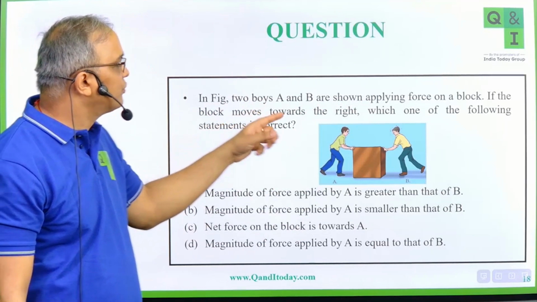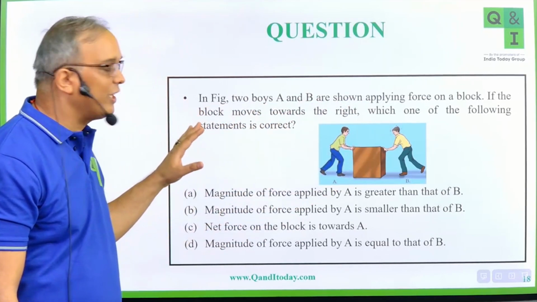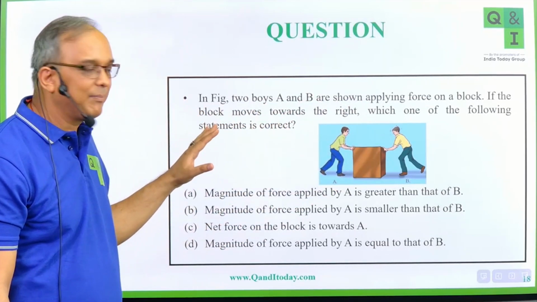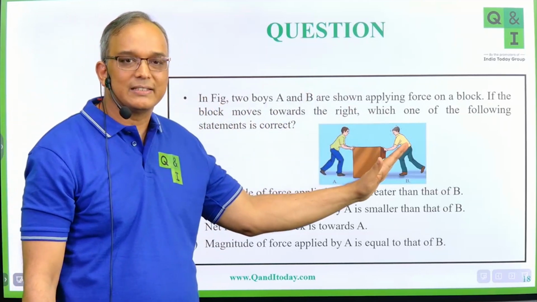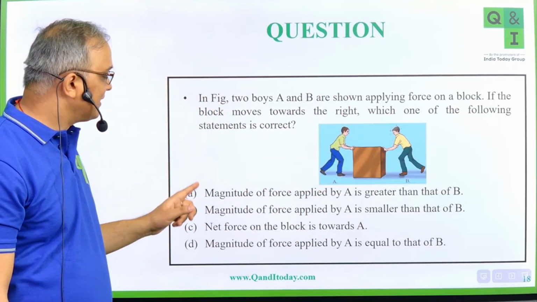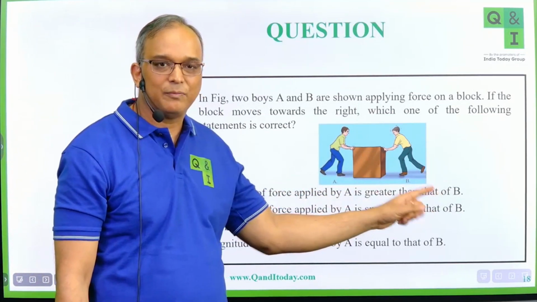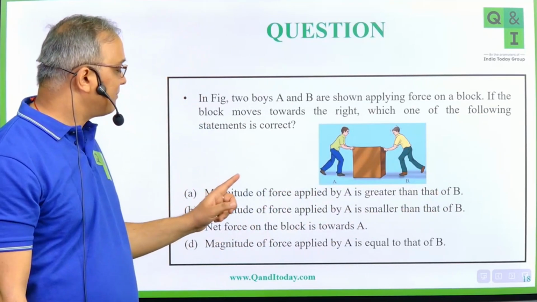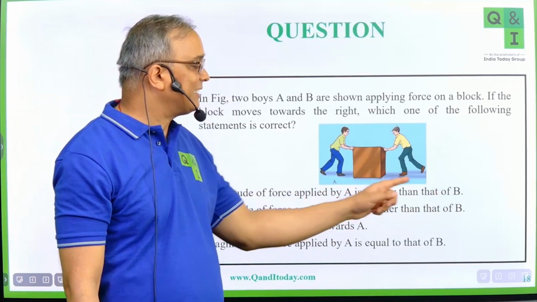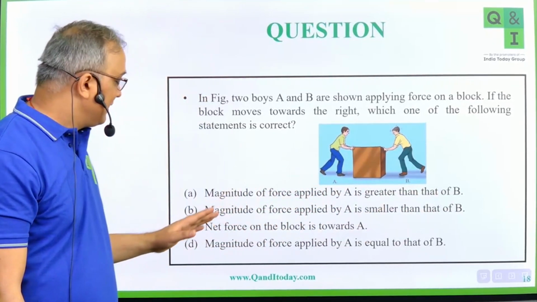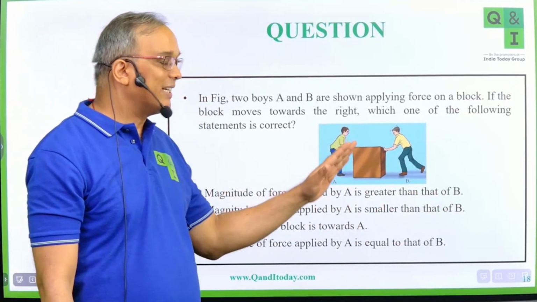If the block moves towards the right, which one of the following statements is correct? The block is moving towards the right. Option A says the magnitude of force applied by A is greater than that of B. The second option is the magnitude of force applied by A is smaller than that of B. Net force on the block is towards A.